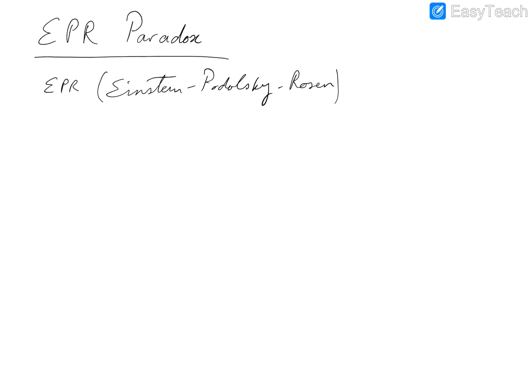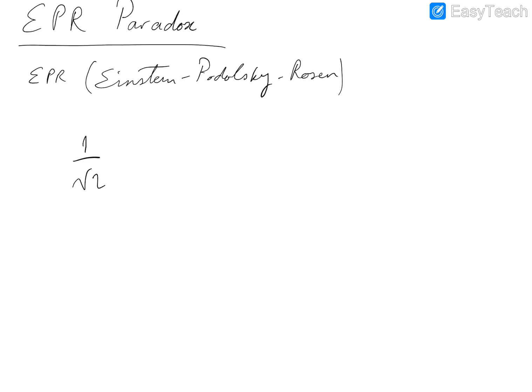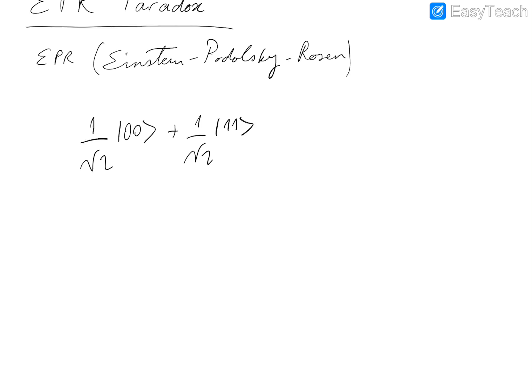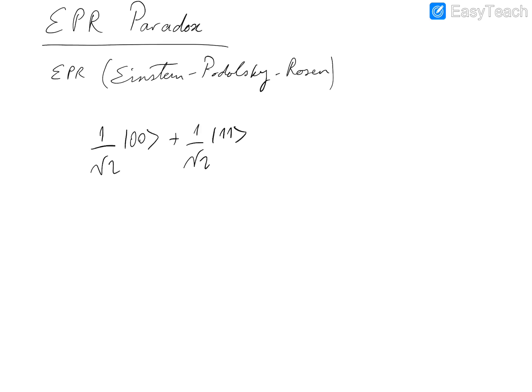So the paradox can be described in the following manner. Suppose that we're given a Bell state, okay? 1 over square root 2, |00⟩, plus 1 over square root 2, |11⟩. And suppose that we want to measure this state in the sign basis. So we want to know the probability of seeing state plus when measuring the first qubit, and if we see a plus, then we want to know the probability of seeing plus in the second qubit.